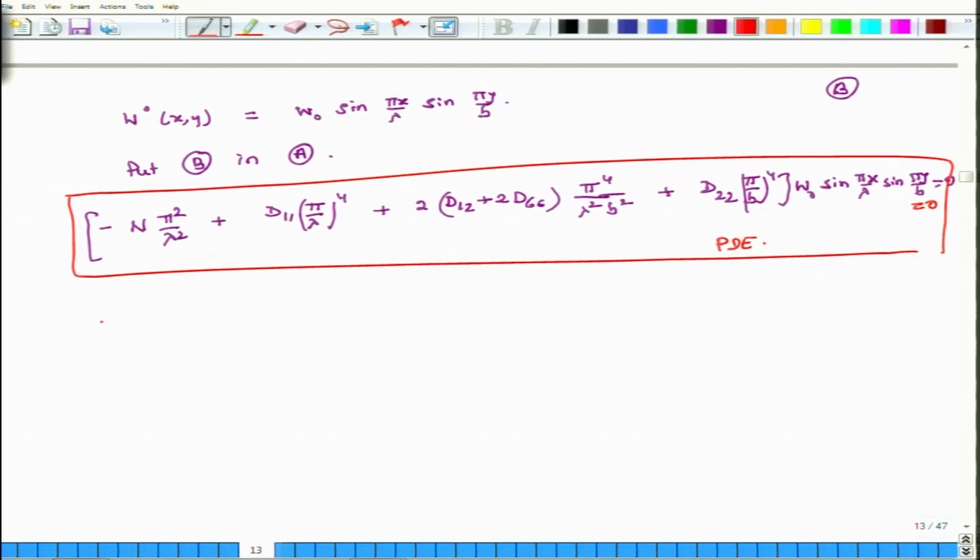Now, this is true only in two conditions. So, what I will do is I will put this thing in green brackets. So, only this is valid in two situations.